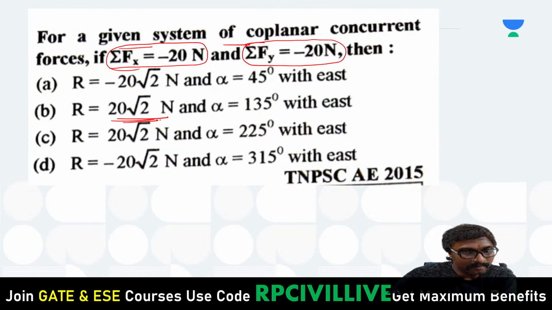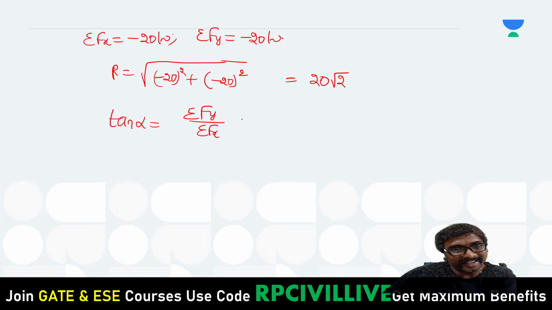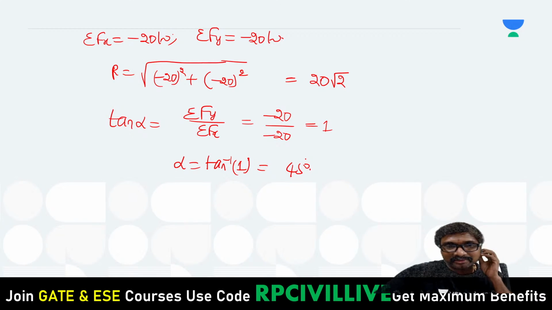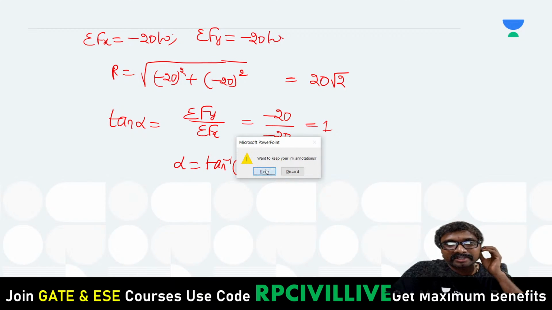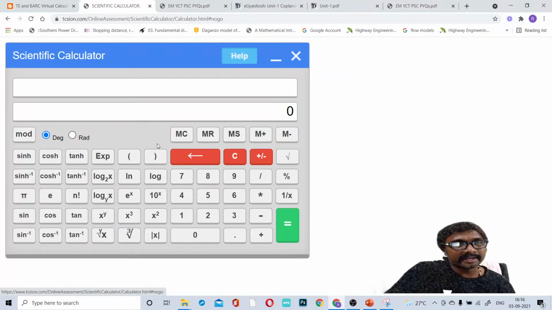Next one. Alpha angle we have to calculate now. Tan alpha is equal to sigma Fy divided by sigma Fx. Here do you require any calculator? Minus 20 divided by minus 20 is equal to 1. Alpha is equal to tan inverse 1, which is 45 degrees, right? We know tan inverse 1 is 45 degrees.